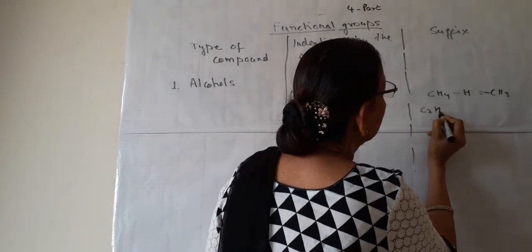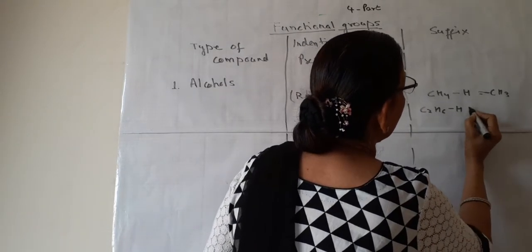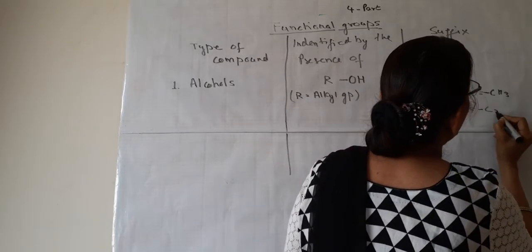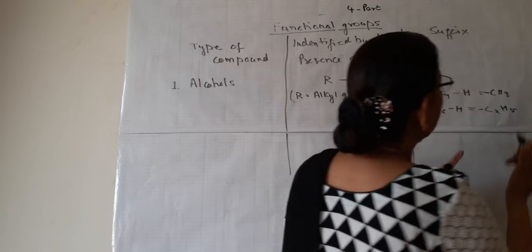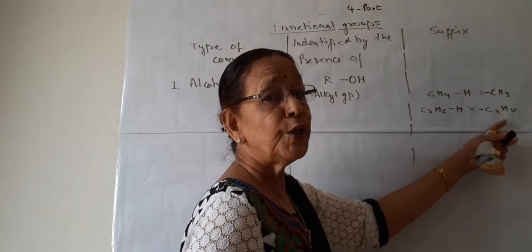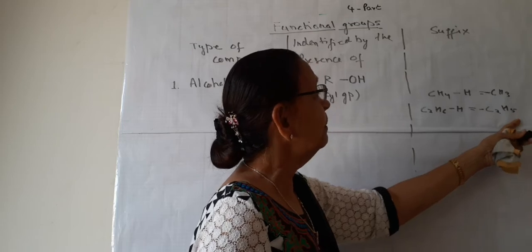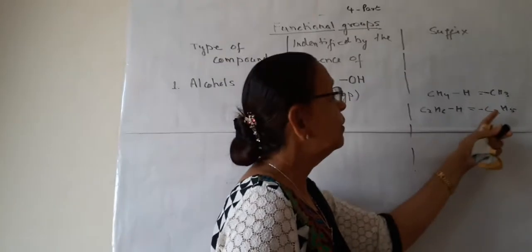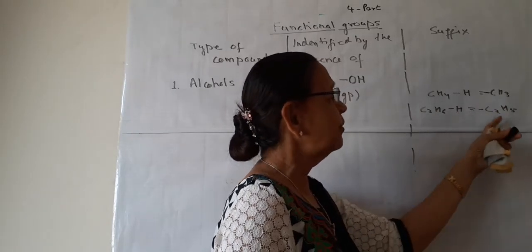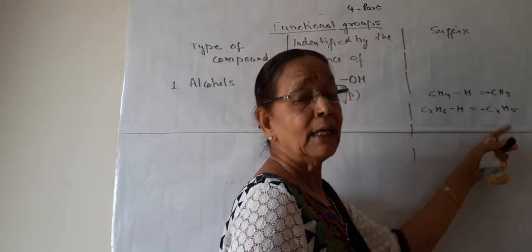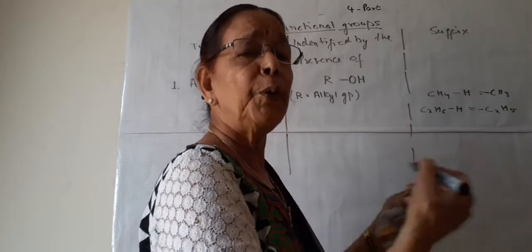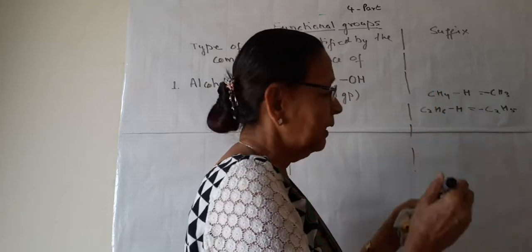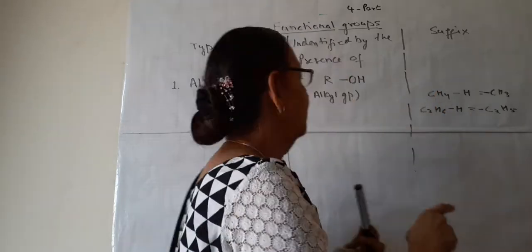Likewise, the next alkane is ethane. So the alkyl of this ethane is ethyl, C2H5. C2H5 group is the alkyl made from the ethane. C2H5, ethane minus 1 hydrogen, it is ethyl. Likewise propyl, likewise butyl. So we can have different alkyl groups based on their corresponding alkanes.